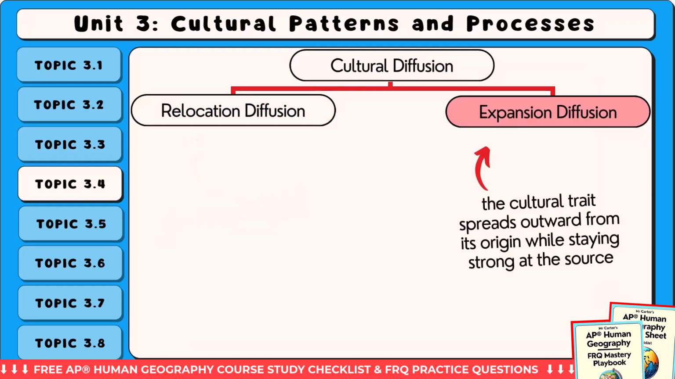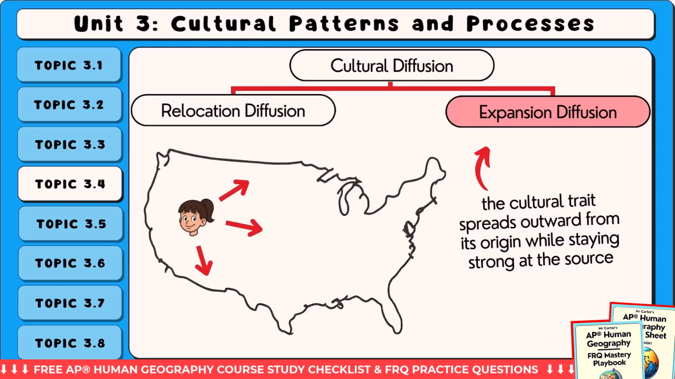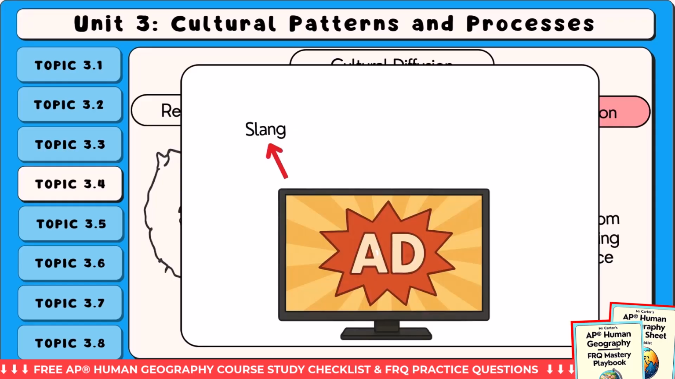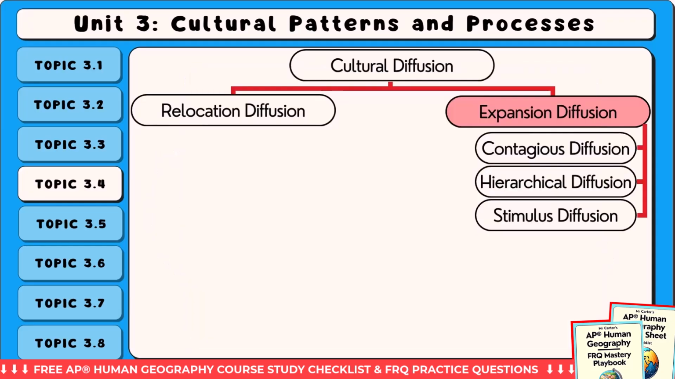Now let's look at expansion diffusion. In this type, the cultural trait spreads outward from its origin while staying strong at the source. The trait moves from person to person, place to place, growing larger without people having to migrate. For example, when a new slang word, food trend, or fashion style spreads through social media or advertising, it's usually expansion diffusion. Expansion diffusion can happen in three different ways: contagious diffusion, hierarchical diffusion, and stimulus diffusion.